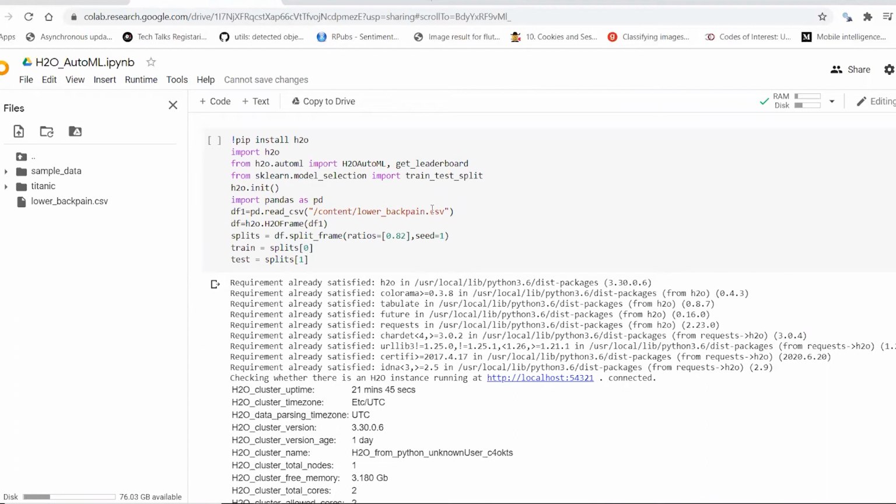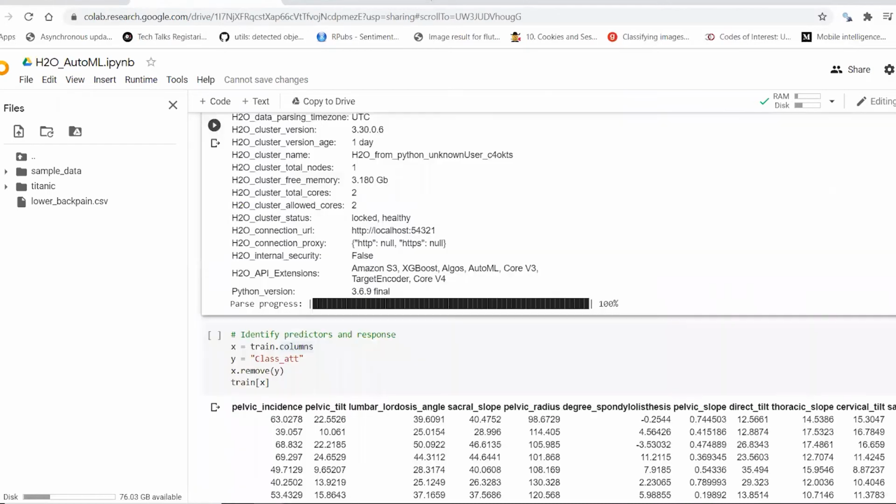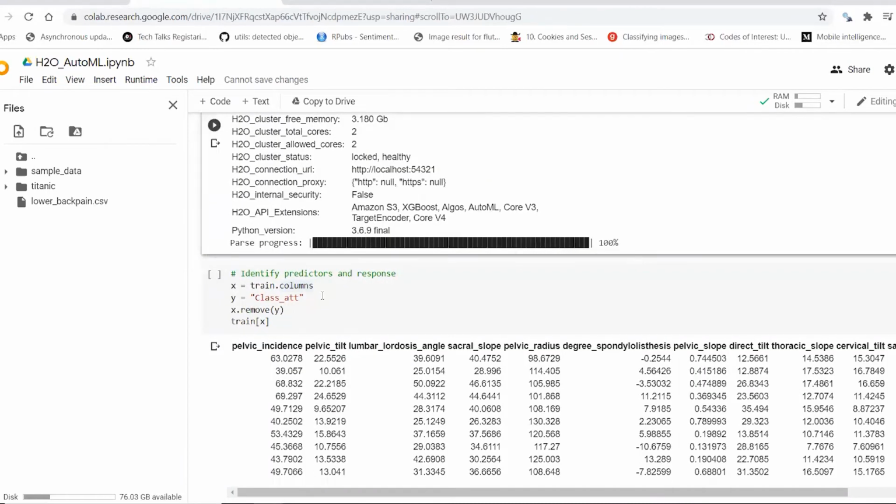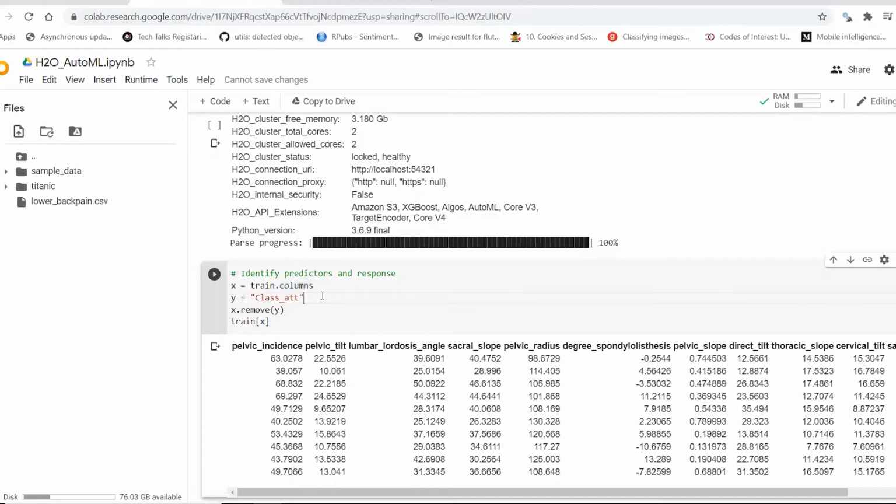Here I have taken the lower back pain dataset and split it into test and train datasets by considering an 82:18 ratio. Here I have taken the class attribute as the output column, which is normal or abnormal, as I am going to predict, and taking the rest of the columns as input columns.